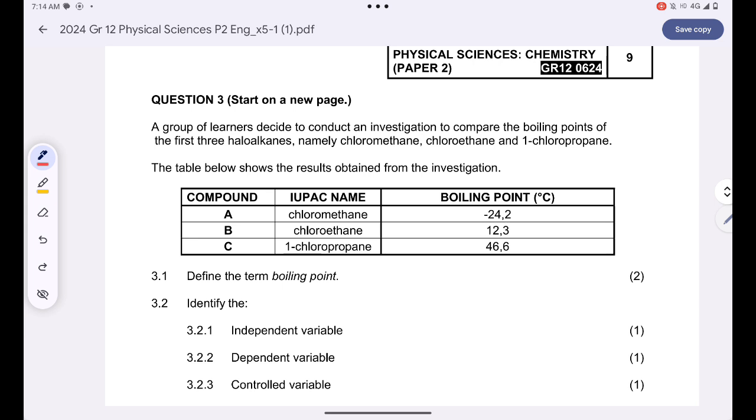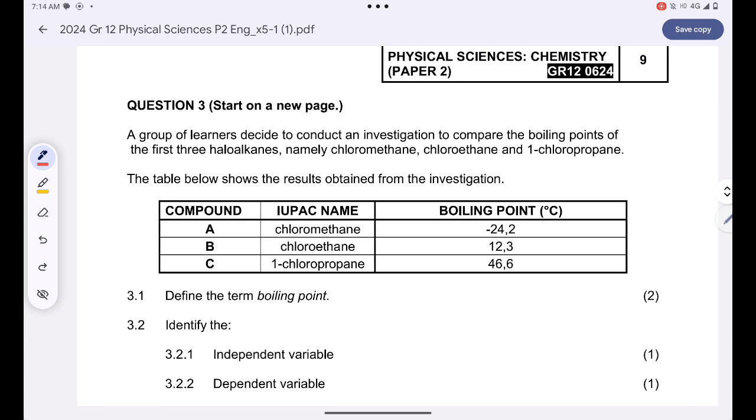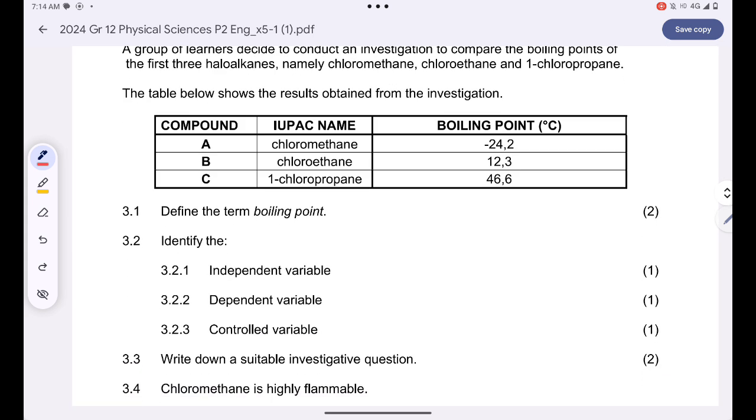Define the term boiling point. Boiling point is the temperature at which the vapor pressure of a liquid is equal to the atmospheric pressure. The independent variable is the chain length, as we just said. The dependent variable is our boiling point. And then 3.2.3, the controlled variable is the homologous series, because all of these compounds belong to the same homologous series. Are you together?